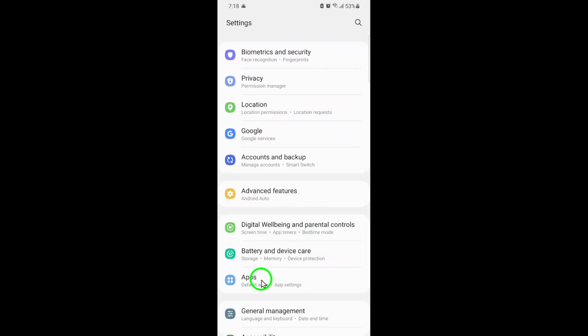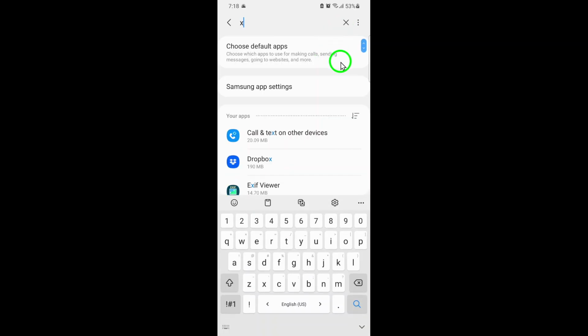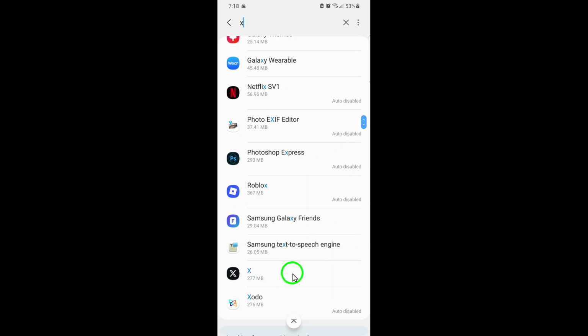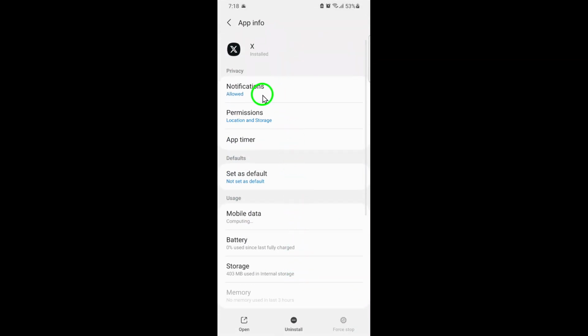Next, find the X app inside that list and tap on it. This will take you into all of the app-specific options. Here, you'll see different choices like storage, permissions, and notifications. The one we want to focus on is notifications, so go ahead and tap into that section.